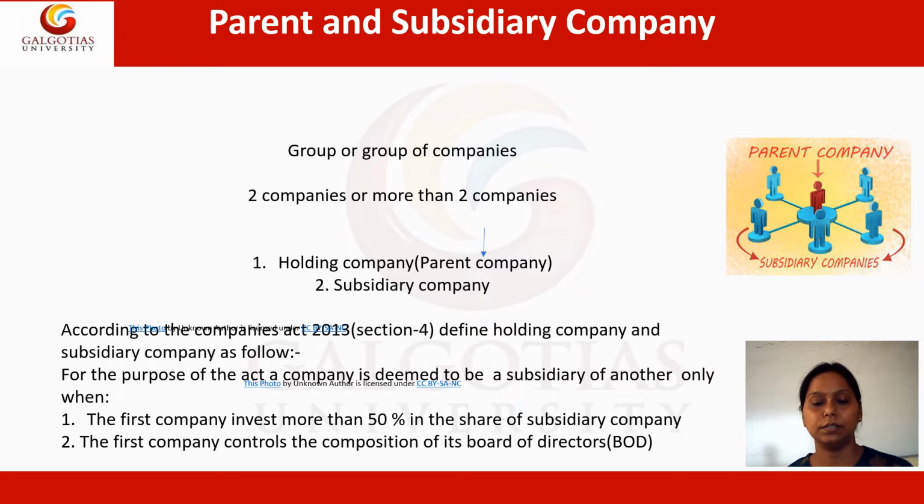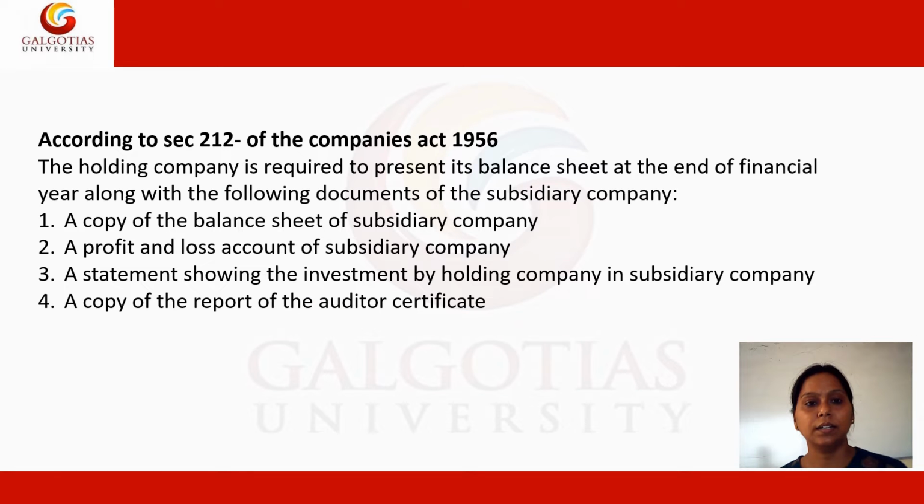As we understand, there is a holding company and there is a subsidiary company as well, so they definitely prepare a consolidated financial statement, and unless such documents are available, it is very difficult for any XYZ parent company to hold all the information.